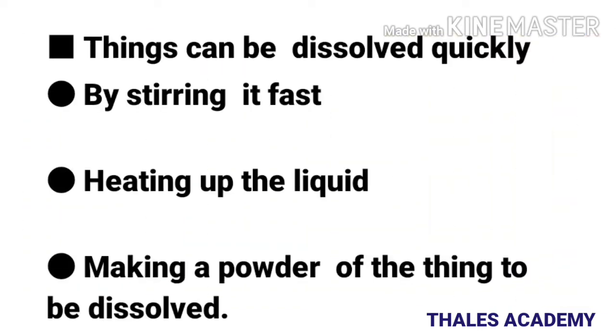Things can be dissolved quickly by stirring it fast, heating up the liquid, making a powder of the thing to be dissolved. These are the ways to dissolve things quickly.